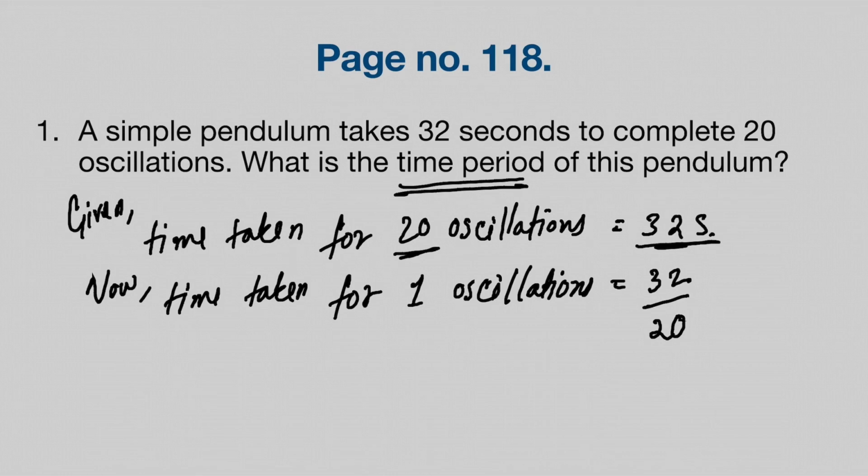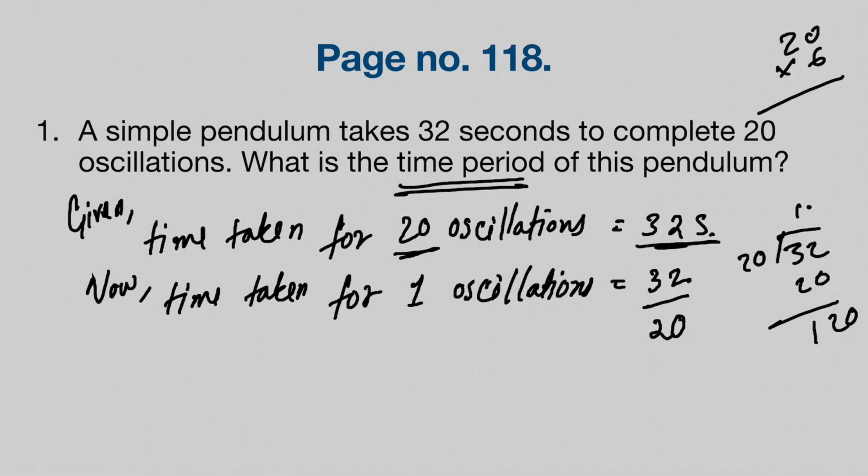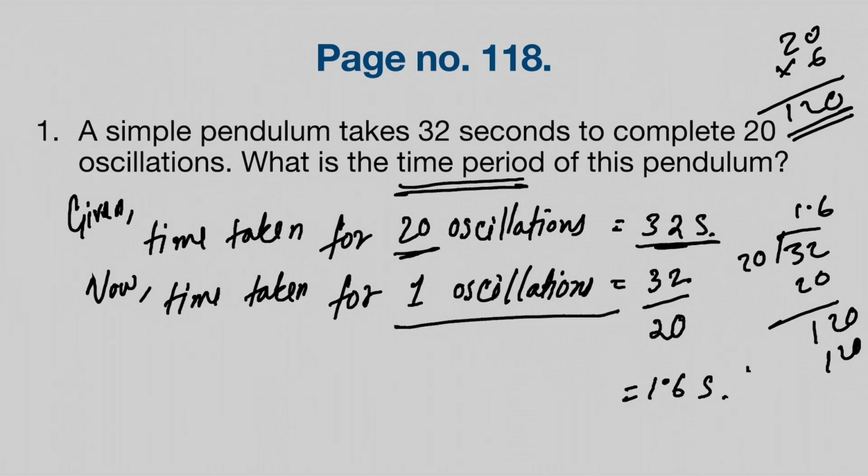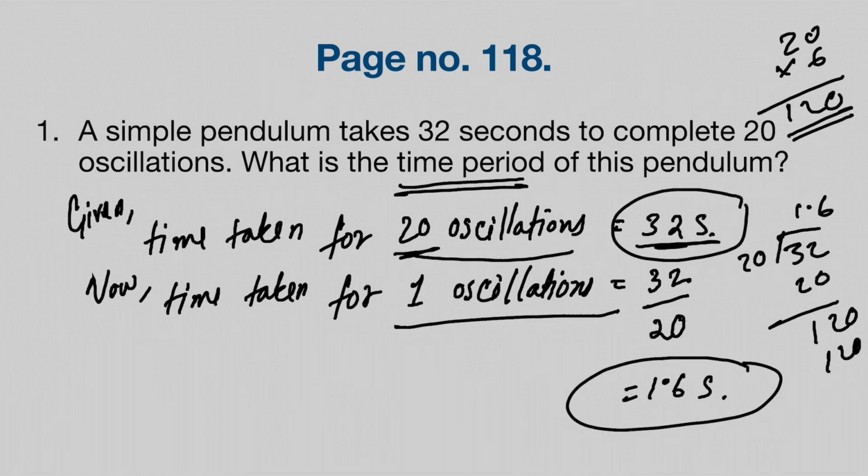So now we'll try to do simple calculation over here. 32 divided by 20. Of course it is 20 into 1, 20, 2 will come down, 12 is smaller than 20, so we'll put point here, so 0. 20 into how many times is 120? Let's try 6. 6 into 0 is 0. 6 into 2 is 12. So here see 120. So the answer is 1.6 second. That means that one oscillation takes 1.6 seconds and 20 oscillation will take 32 seconds.